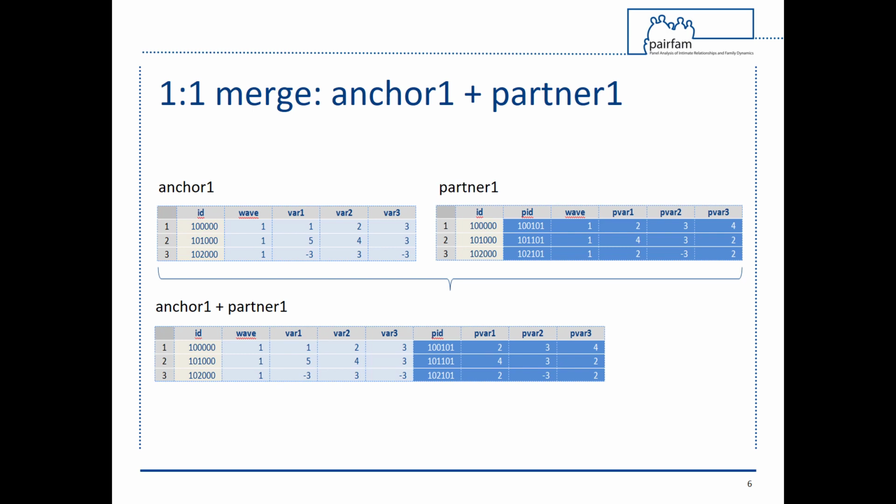What if I want to use the one-to-one merge command? For the merge command to run correctly, respondent IDs must be identical in both datasets, whereas variable names must differ. When merging anchor data with partner data from wave 1, the number of cases, rows, does not change. The combined dataset results in the same three rows or cases. However, the number of variables has increased. In addition to the variables ID, wave, var1, var2, and var3, the merged dataset also includes PID, pvar1, pvar2, and pvar3.